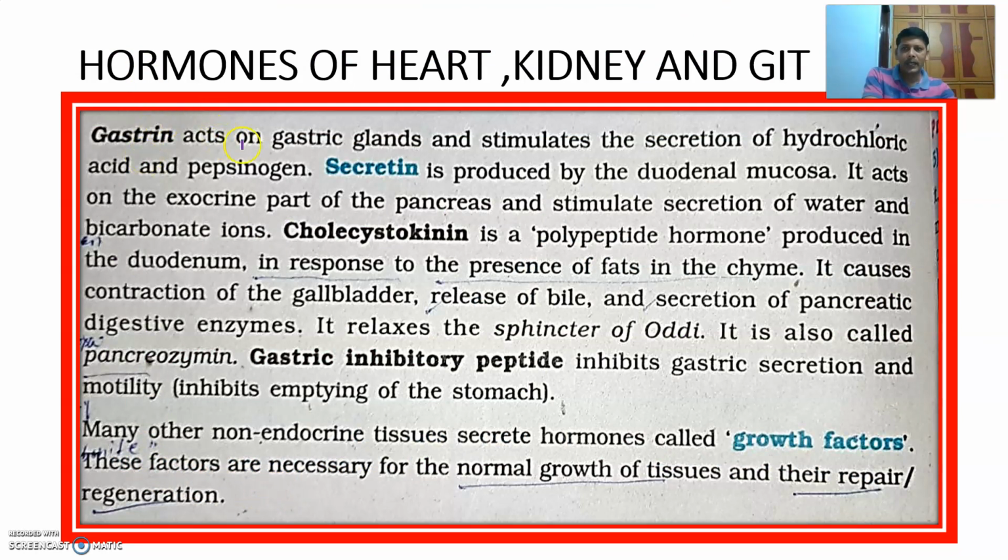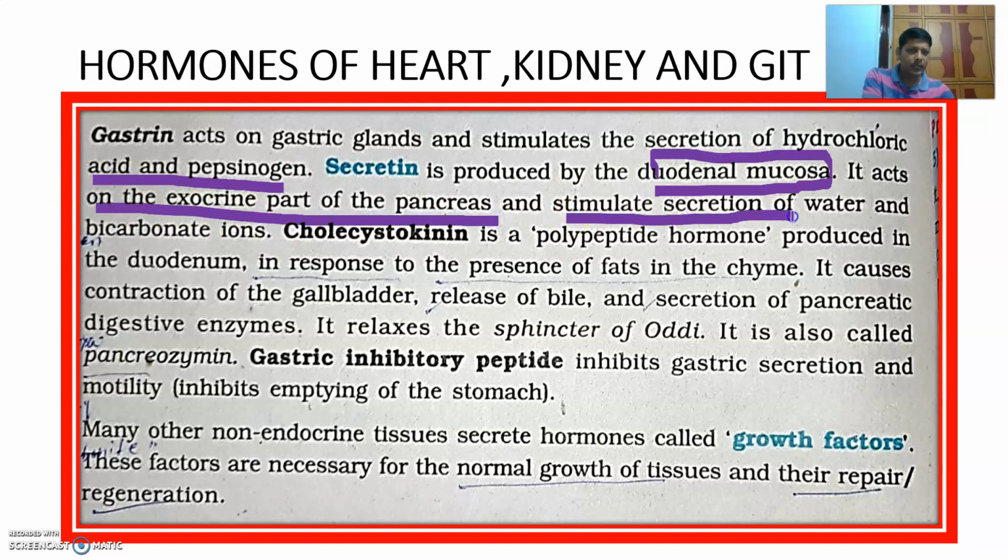Okay, gastrin. Gastrin acts on the gastric gland and stimulates the secretion of hydrochloric acid and pepsinogen. The same is given in NCERT. Also, secretin is produced by the duodenal mucosa. You learned in the first lesson. It acts on the exocrine part of the pancreas and stimulates secretion of water and bicarbonate ions.